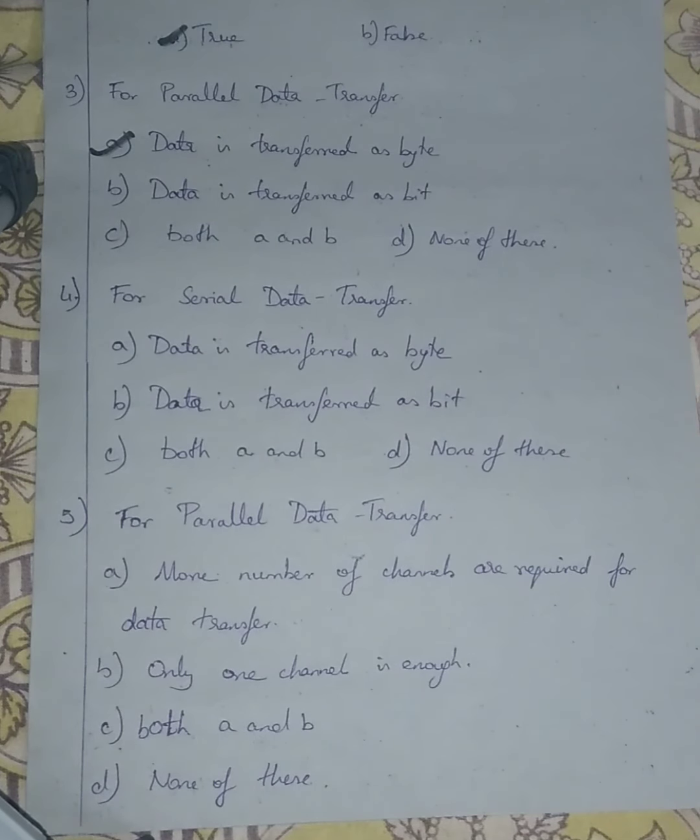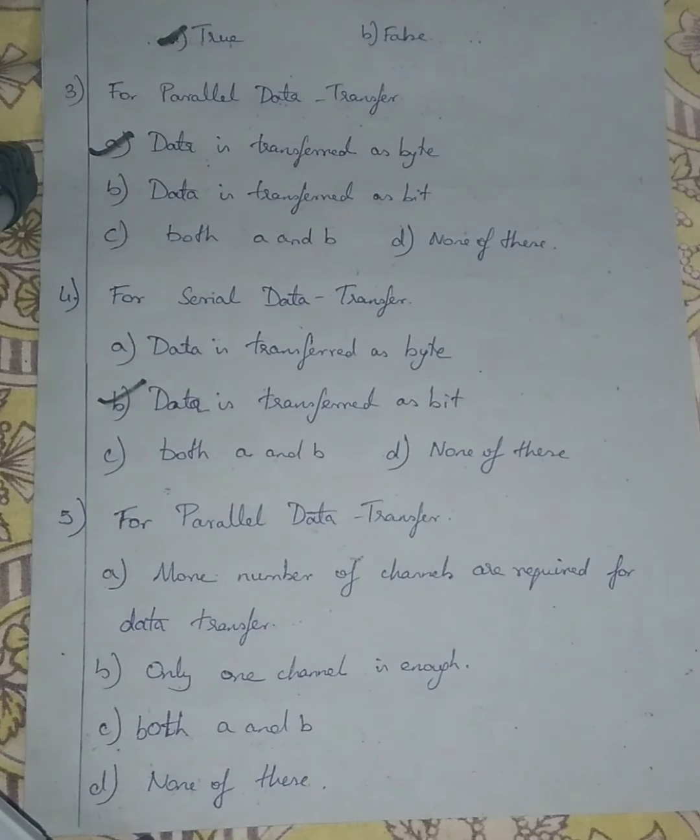Question number 4. For serial data transfer, option A is data is transferred as byte. Option B is data is transferred as bit. Option C is both A and B. And option D is none of these. For serial data transfer type, the data is transferred as bit.